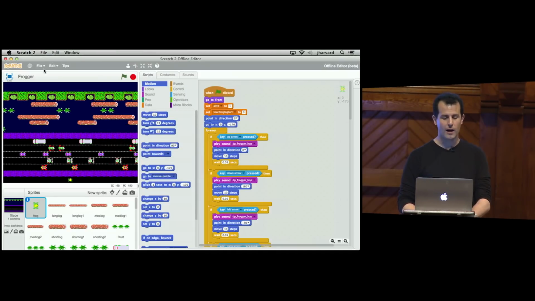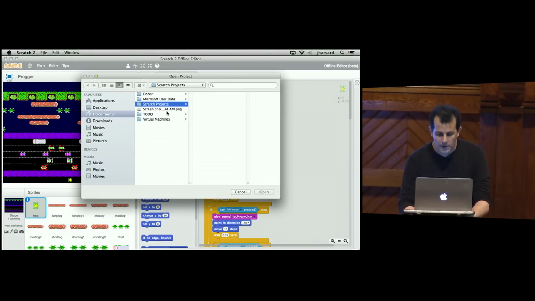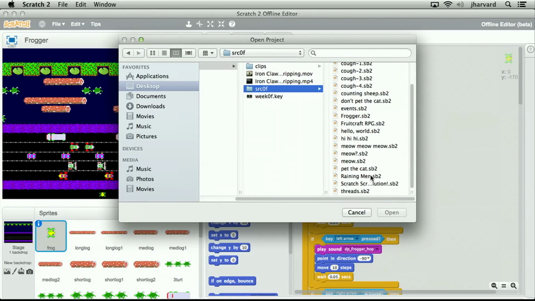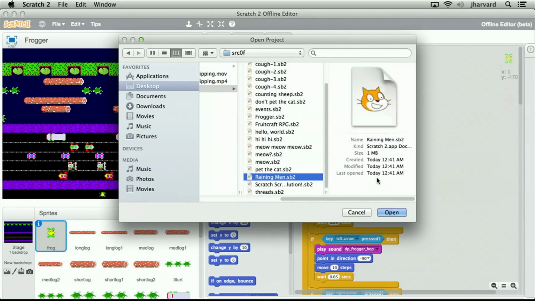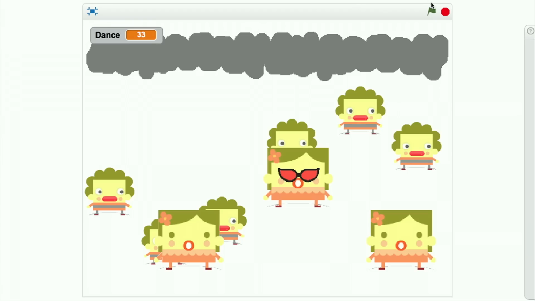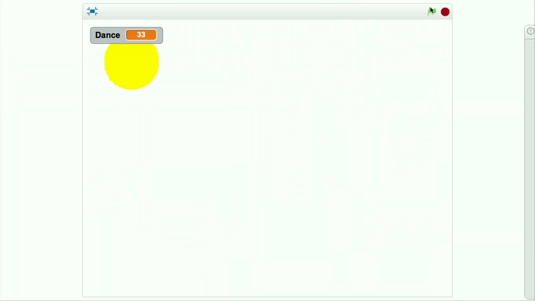Let me go into Scratch locally. Let me go ahead and open this and play one last program written by one of your predecessors, namely that one here. Good. Raise the volume for this one.